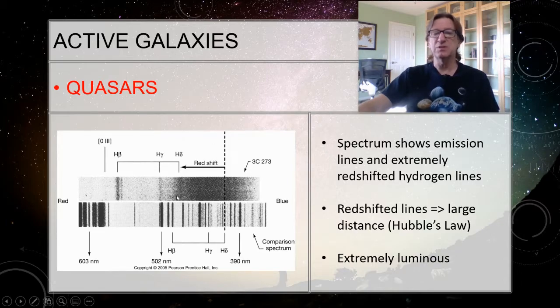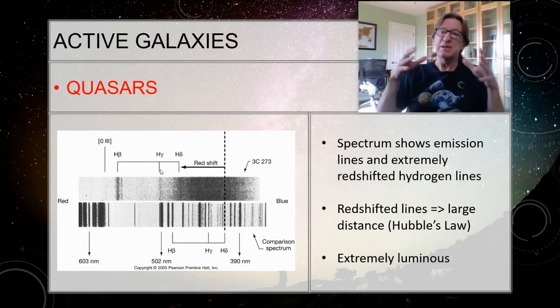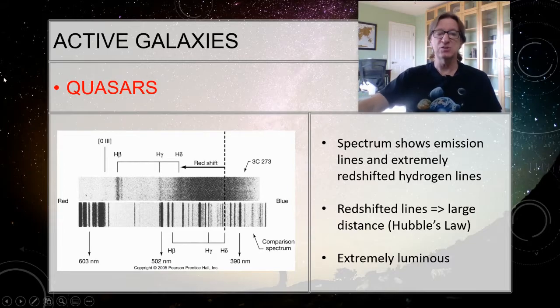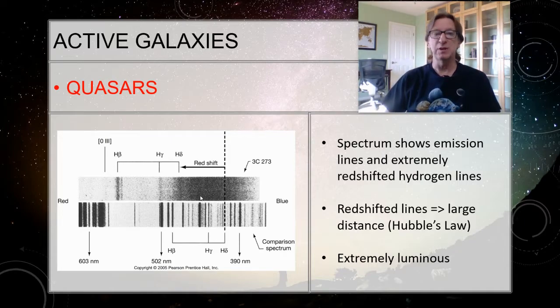It's a redshift that we don't see normally anywhere else in our galaxy, or really even in the universe. We're going to learn when we study Hubble's law in another week or so that what's happening is space is expanding. And so that redshift, the galaxies moving away from us, gives us a measure of how far away these things are. And it turns out, because of this extreme redshift, these things are crazy far away, and yet they're still bright even from Earth. That means that they must be putting out an immense amount of energy for them to still seem that bright.